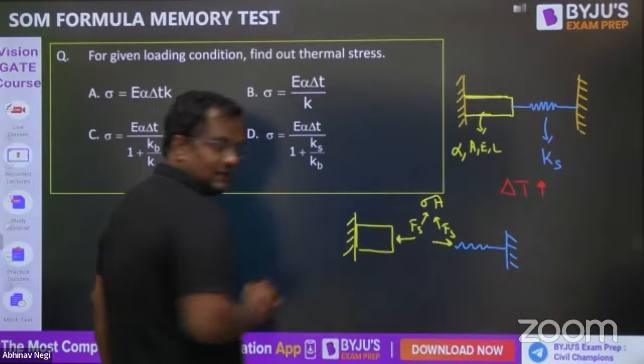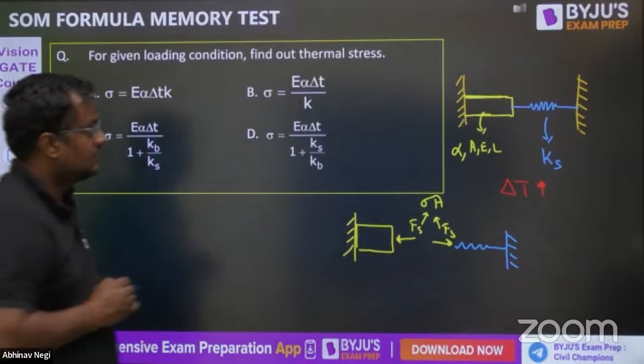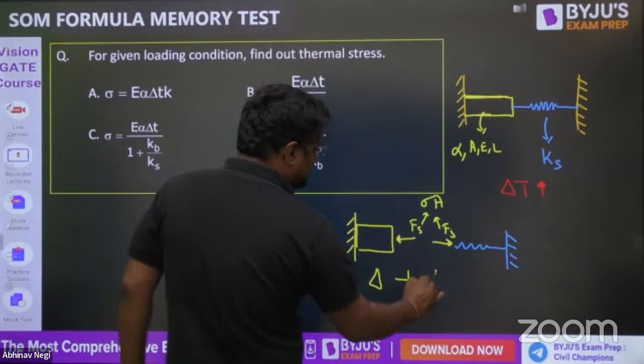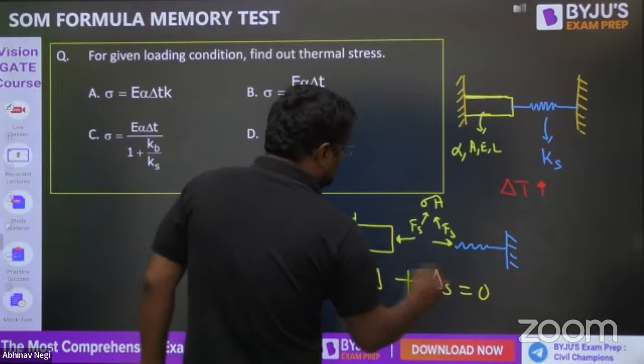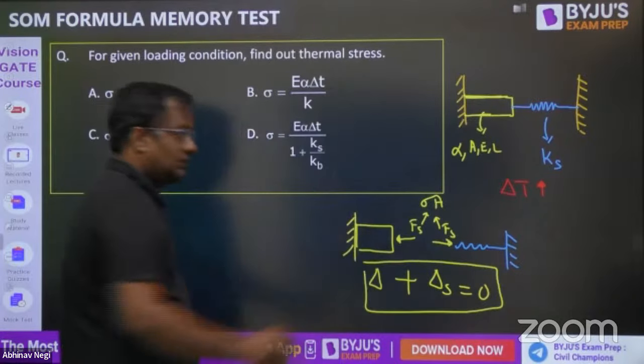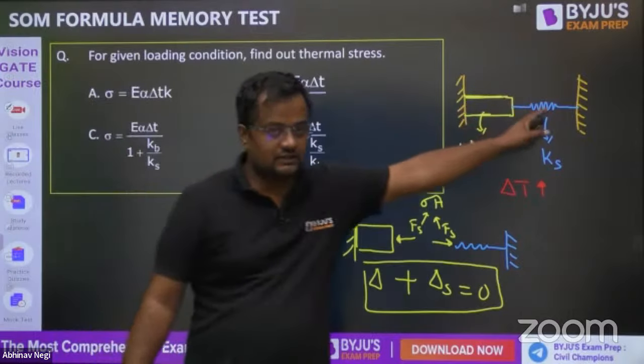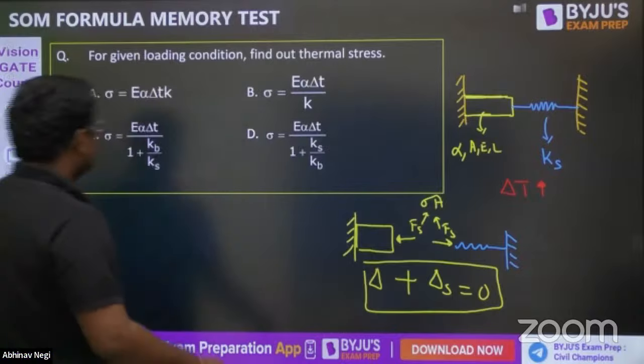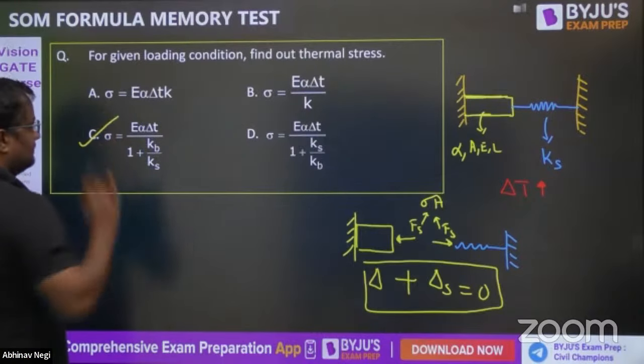Force is sigma into area, and that sigma we want to find out. Now delta of this plus delta of spring, net delta is equal to 0, because both sides are fixed. If this is increasing, the spring will be compressed by the same amount. From this you will get the expression.